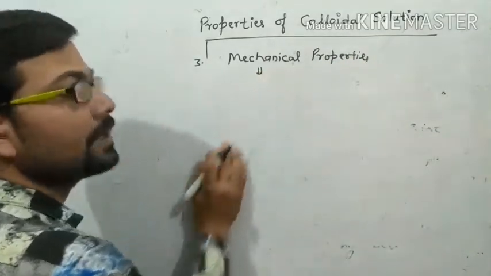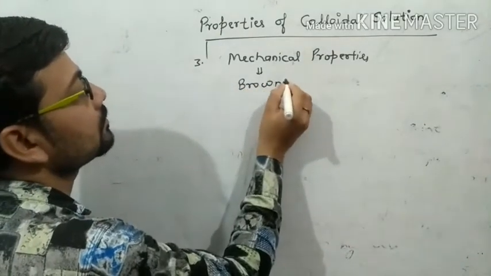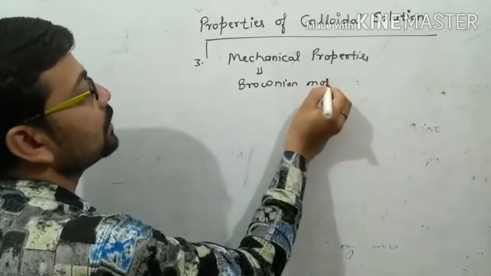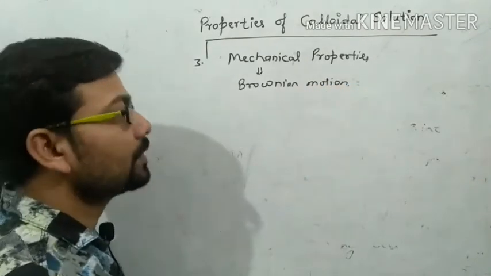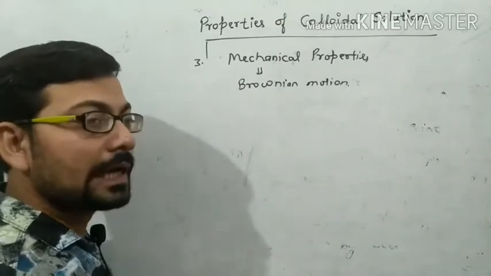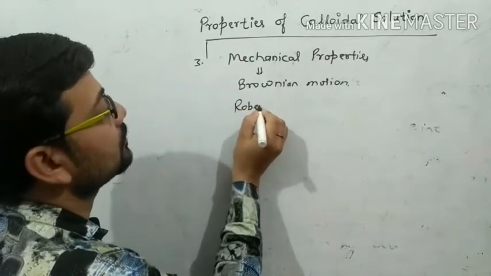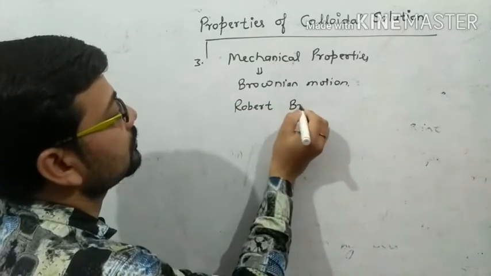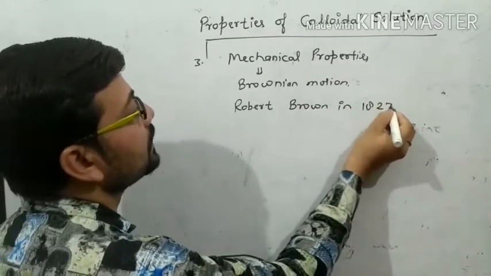In this section we discuss Brownian motion. The mechanical property was first described by a scientist named Robert Brown in 1827.